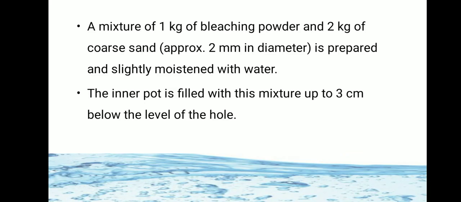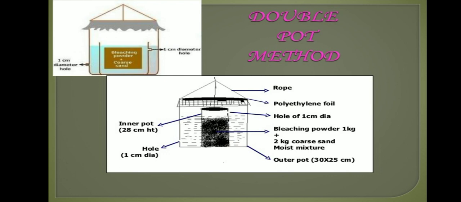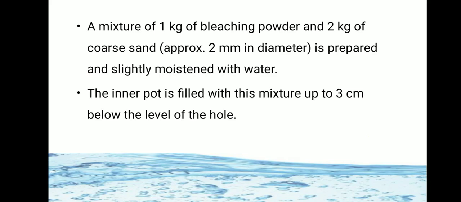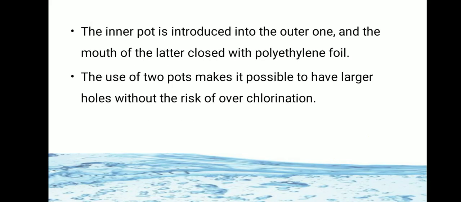A mixture of bleaching powder and 2 kg of coarse sand is prepared and slightly moistened with water, and this mixture is kept in the inner pot up to 3 cm below the level of the hole. You can see in the image the bleaching powder plus coarse sand which is kept in the inner pot. The inner pot is introduced into the outer one, and the mouth of the latter is closed with polyethylene foil.